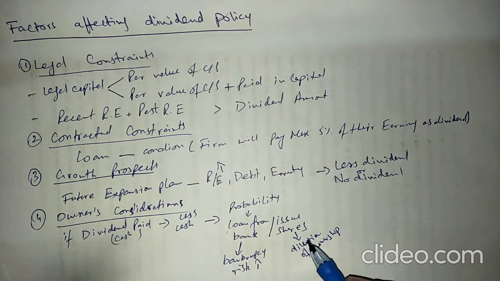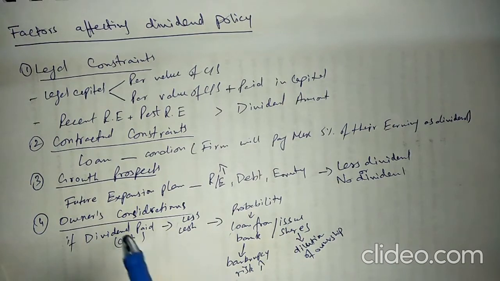This is a major concern of family firms, where, to control the firm properly or to maintain their specific percentage on the board of directors, they need a specific percentage of the shares. When they issue new shares in the market, their family's ownership will be decreased and diluted. So these are the major concerns of the owners when the board of directors is deciding about the dividend. If firms are family firms, the board of directors are also from the family, so they will pay less dividend.